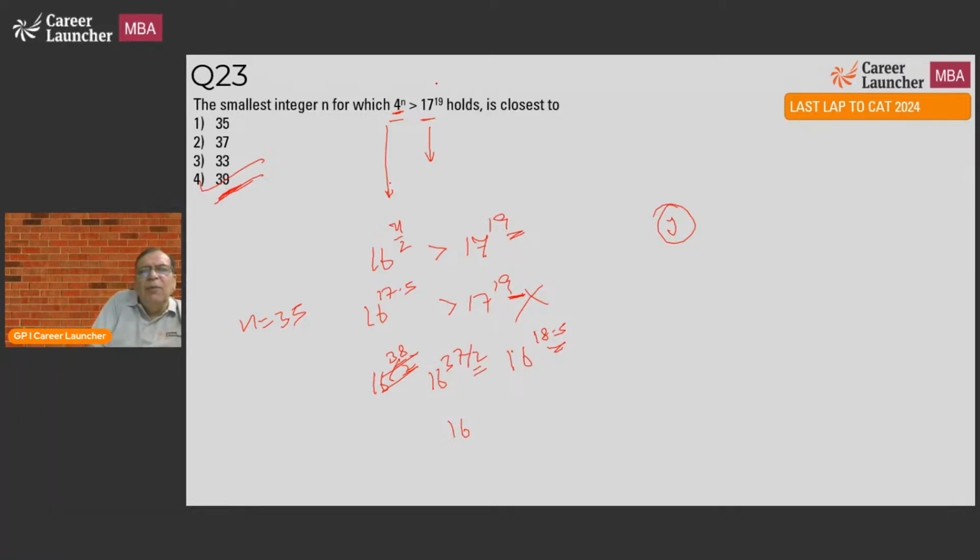See, ultimately, we need to look at hit and trial also many times. And out here, I know I cannot compare these two directly, so I said, let me make it as 16 to power n by 2, and this is 17 to power 19. Now, if this has to happen, then n by 2 should be greater than 19, or you could say n should be greater than 38.